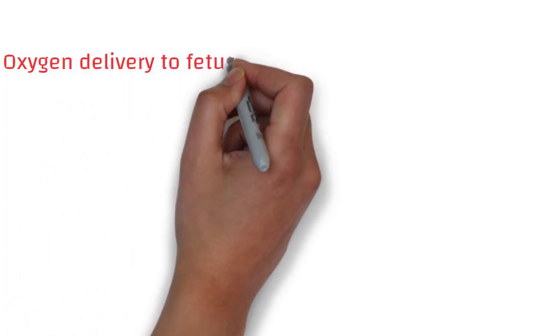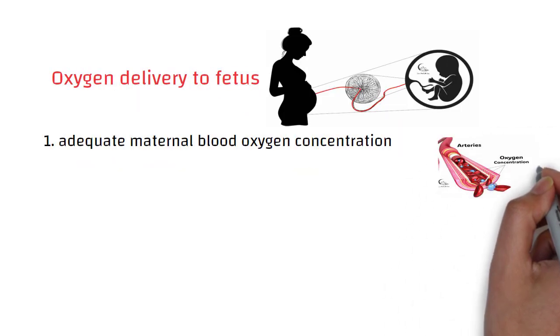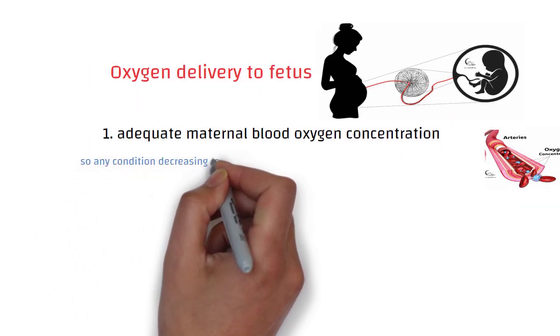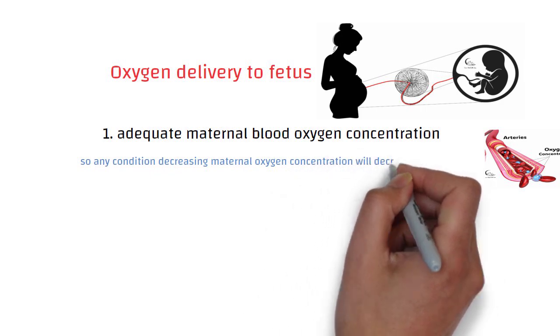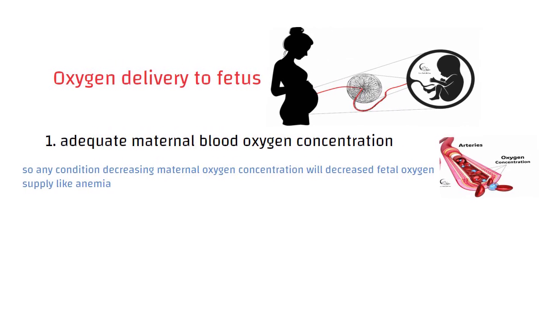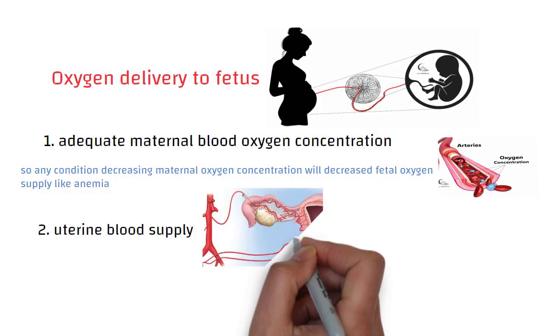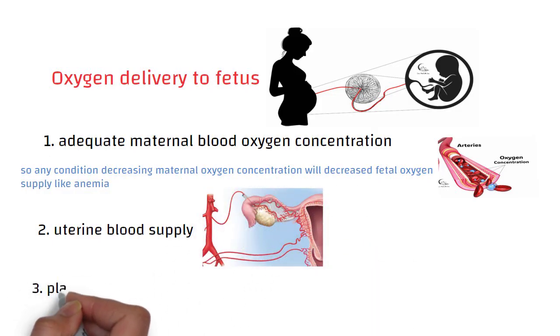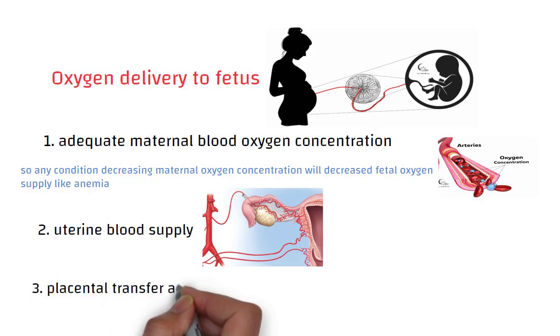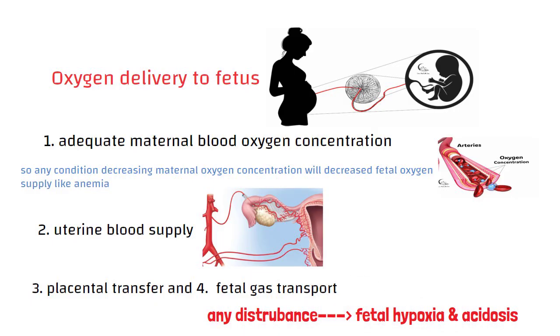Oxygen delivery to the fetus depends upon 4 factors. First, adequate maternal blood oxygen concentration. So any condition that decreases maternal oxygen concentration will decrease fetal oxygen supply, like anemia, a condition with low hemoglobin level. Second, it depends upon uterine blood supply. The better the uterine blood flow, the better the fetal blood supply. Third, it depends on placental transfer. And fourth, on fetal gas transport.